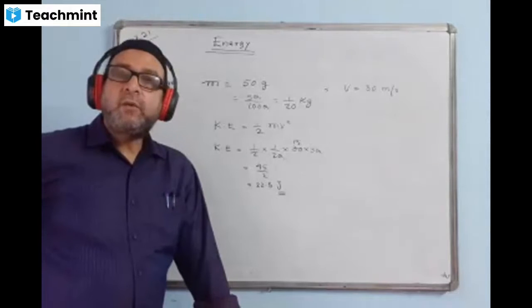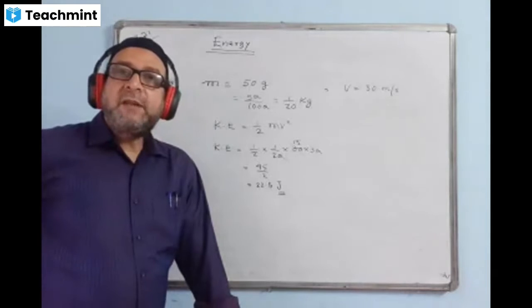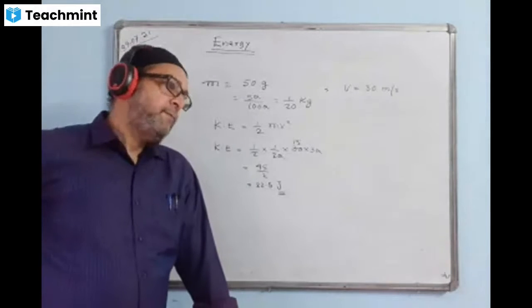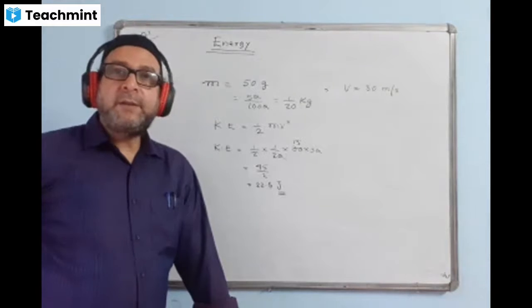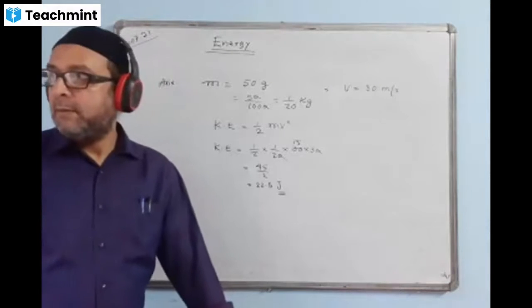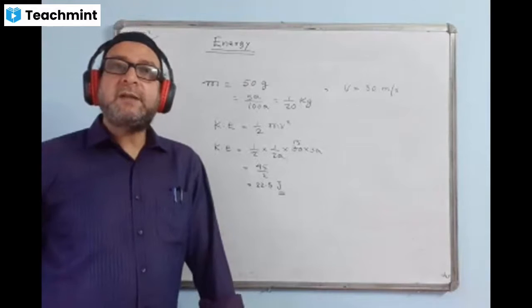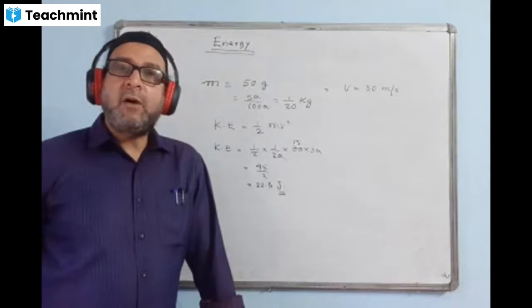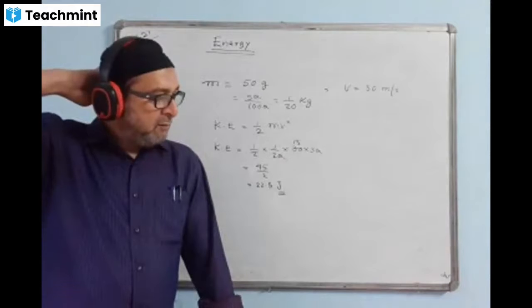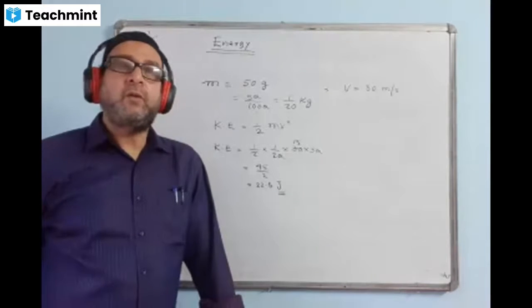Write a question. A piece of stone moving with a speed of 10 meters per second possesses kinetic energy of 1000 joule.